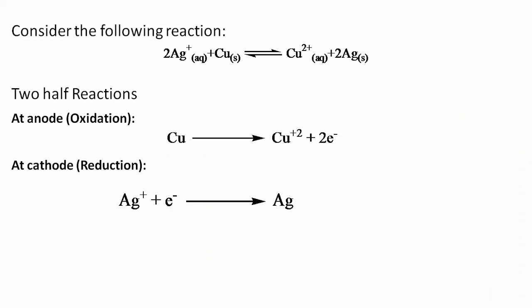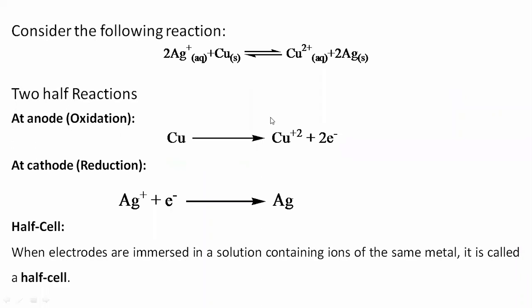Now, let us take an example of this reaction in which copper is oxidized and silver is reduced. So it is a cell containing silver ions and copper ions.